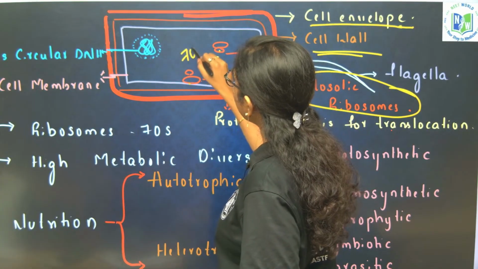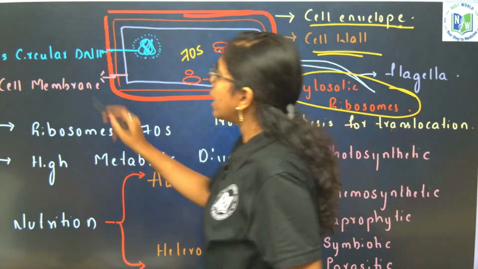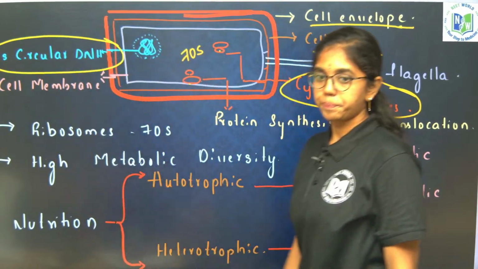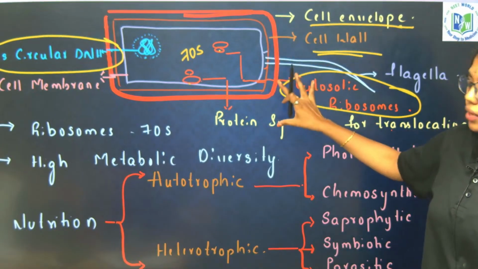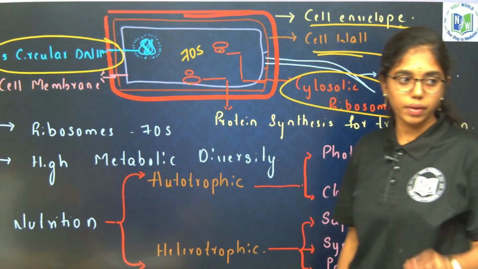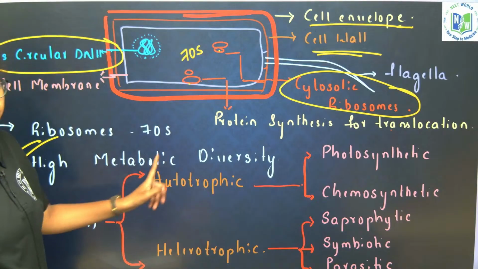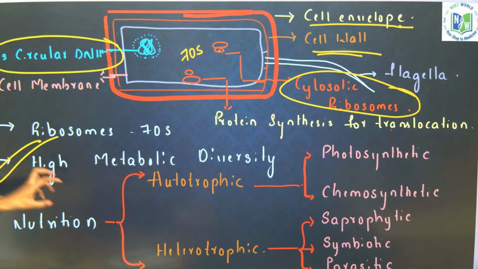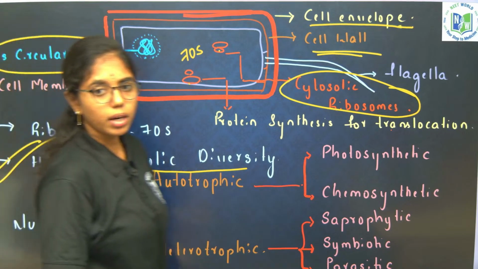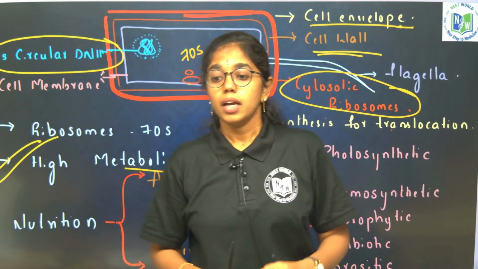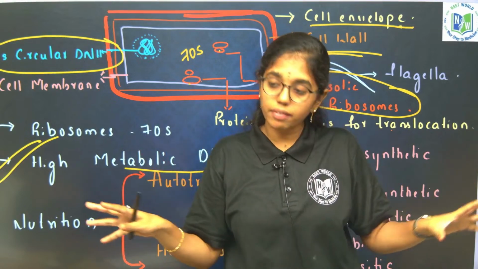What type of ribosomes are present? 70S ribosomes are present. And here near the nucleoid we have what? Double-stranded circular DNA. Genetic material is what? Double-stranded circular DNA. Basic gist and framework, clear, right? And as we have discussed when learning the 5 kingdom system of classification, monerans will show high metabolic diversity. What is high metabolic diversity? Both heterotrophic and autotrophic, both in nutrition and in respiration. They are following diverse pathways.